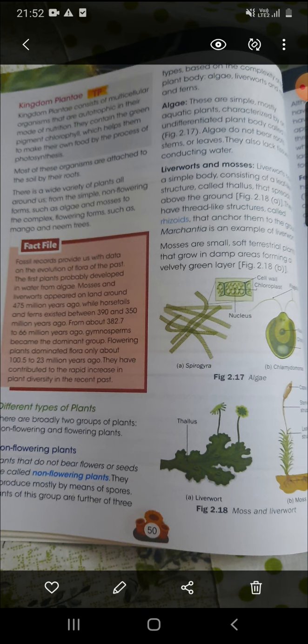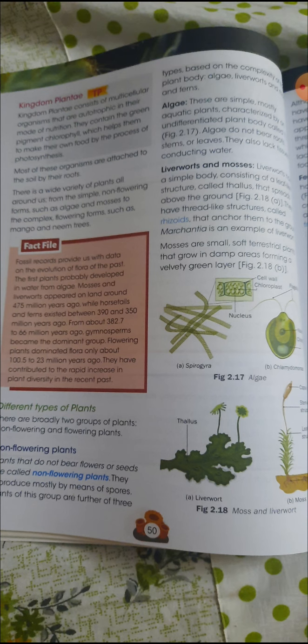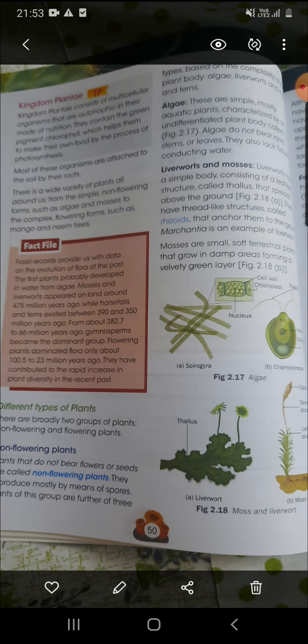Next is liverworts and mosses. Liverworts have a simple body consisting of a leaf-like structure, not a leaf, which is also known as the thallus, that spreads above the ground. They may have very thin thread-like structures known as rhizoids that attach or anchor them to the ground. An example of liverworts is Marchantia.